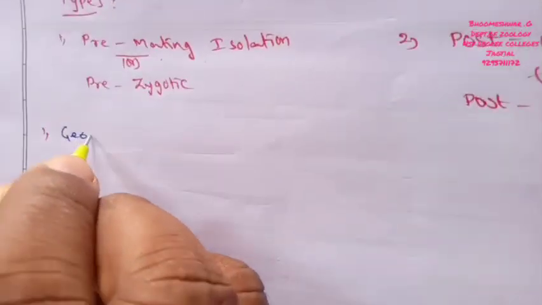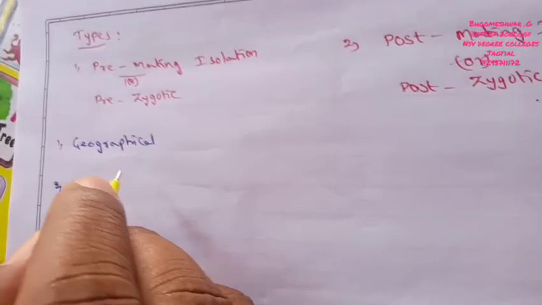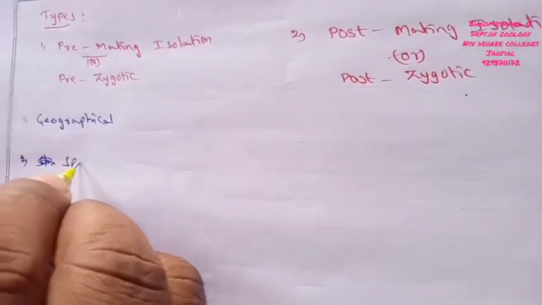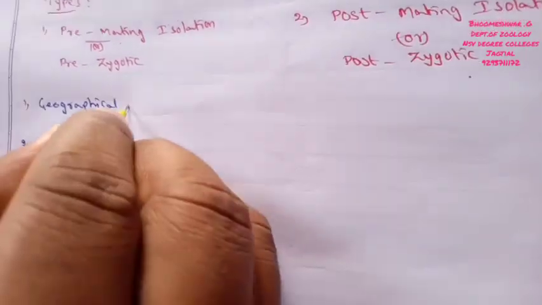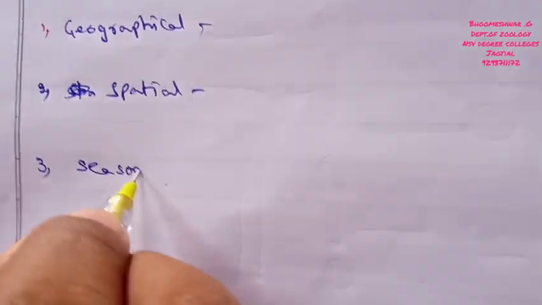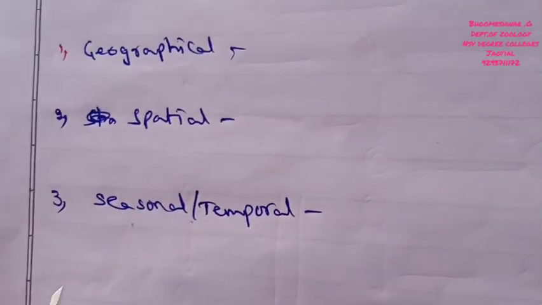So again, this pre-mating isolation is divisible into various types. The first one is the several barriers. One barrier is called geographical barriers or geographical isolation, and the second one is spatial isolation, and the third one is seasonal, also named temporal isolation.